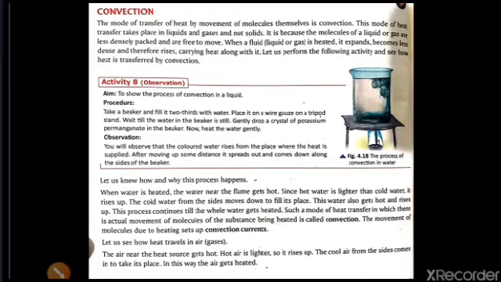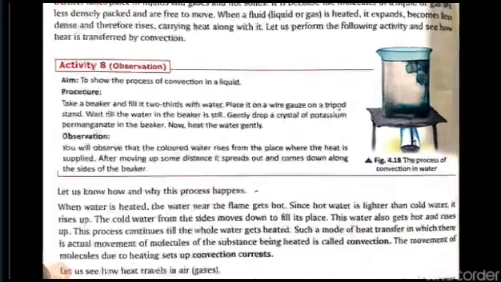So in the previous video we had talked about the conduction of heat, that means the transfer of heat by a solid medium. There we had seen the molecules were compactly packed and were transferring the heat. Now the next mode we have is convection. What is this convection?